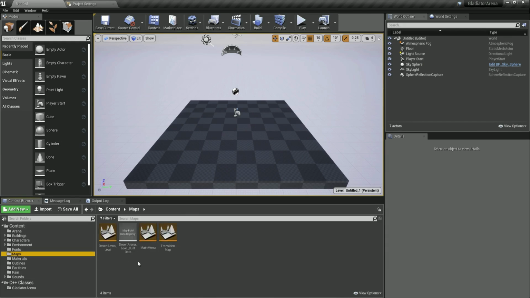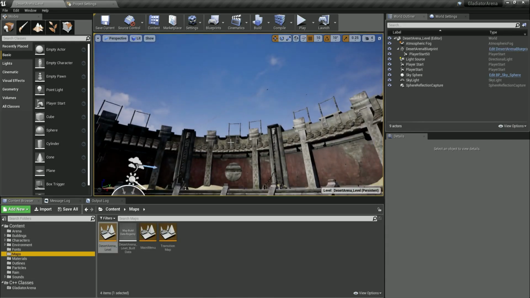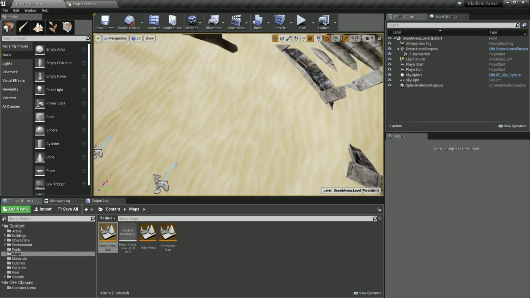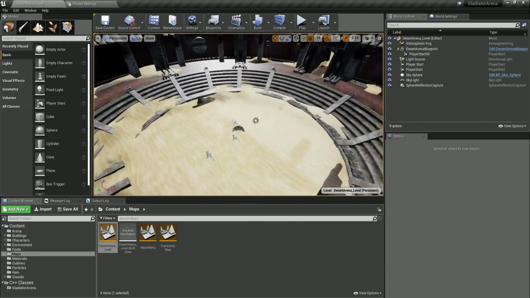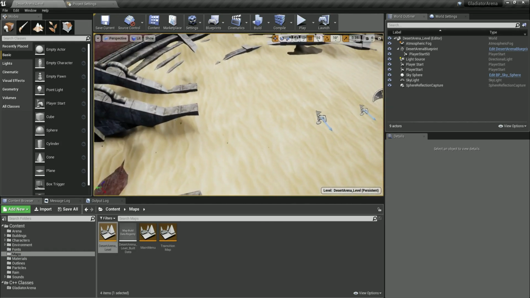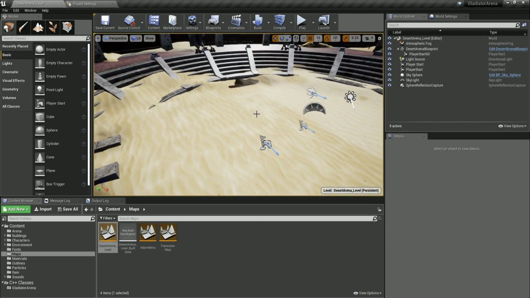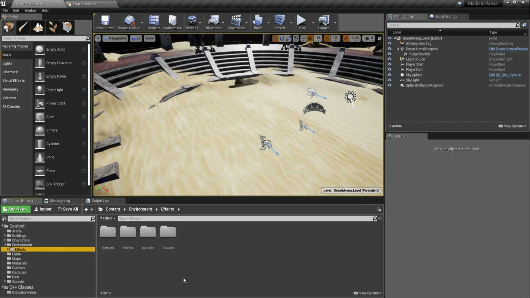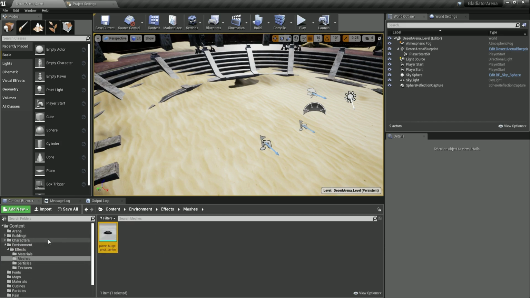Now, here we have our maps, as you can see. So this is our map, and I have already prepared it, because why should I just show you how to drag and drop this and put it over here, the drill, and so on and so forth. You can go over here and inspect some things on your own, because the more you do things on your own, the faster you will learn. I'm over here to give you guidance, but the best way to learn is by trying to do this on your own. So if you go here on the meshes, you will find all the good stuff.